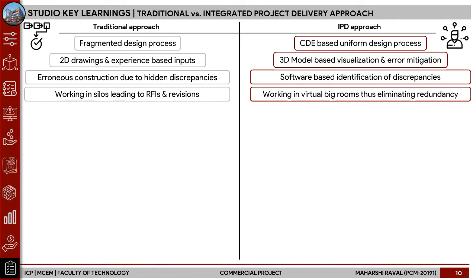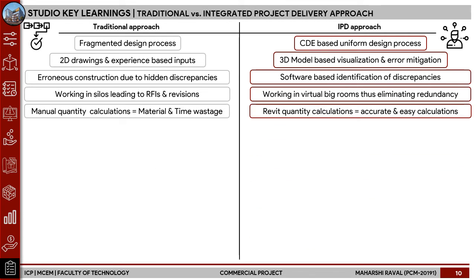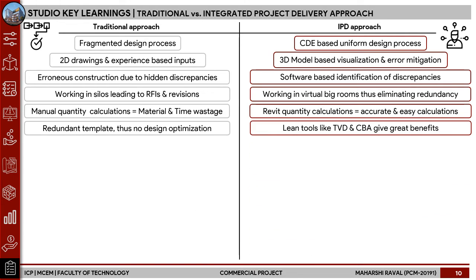Working in silos again leads to a lot of RFIs and revisions, while having virtual big room meetings eliminates this redundancy. The manual quantity takeoff again takes a lot of material and time, and that leads to wastage, while Revit quantity calculations help for accurate and easy calculations.